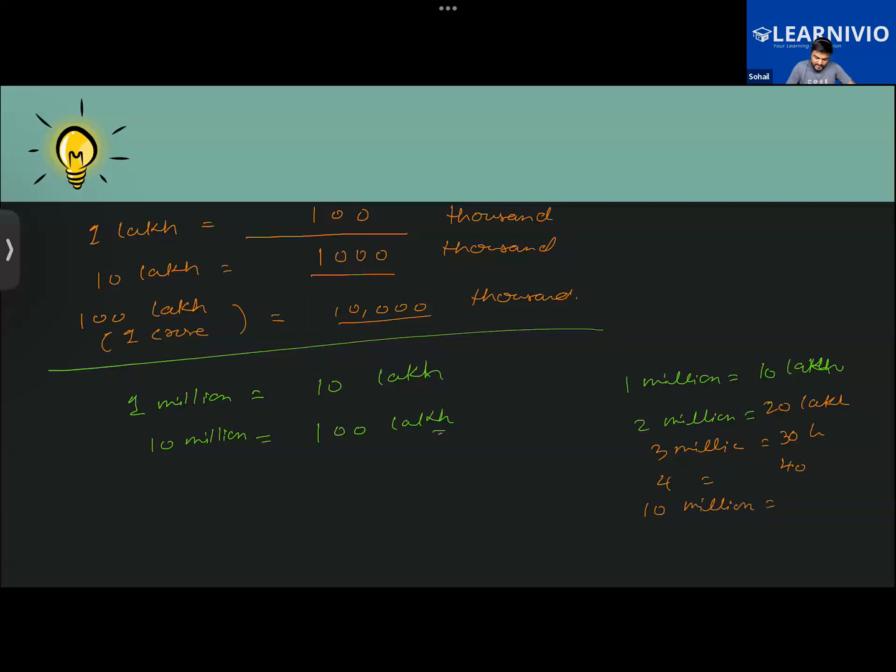So in 10 million, it will be 10 multiplied by 10, that is 100 lakh. And we know that 100 lakh is also called 1 crore. So whether we say 1 crore or 10 million or 100 lakh, all of them are the same thing. All of them represent the same money, same value. Getting it now? Is that clear to both of you?